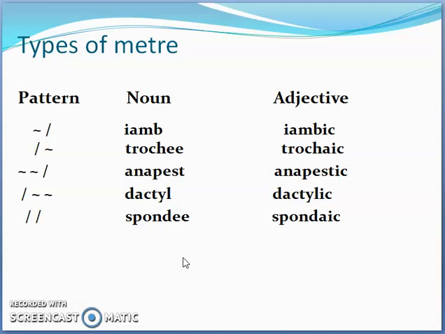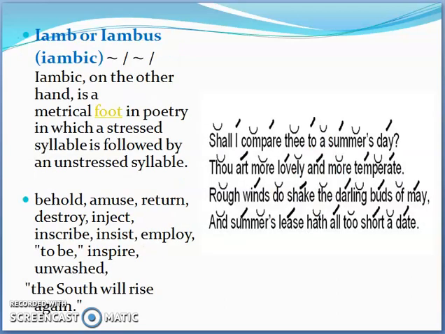So when it comes to meter, there are a lot of different patterns, but we are going to focus on these 5 patterns that you see here. The first one is iamb, then trochee, anapest, dactyl, spondee. And when they turn into adjectives, for example, if you want to say a certain line has a certain meter, you say that it is iambic or trochaic or anapestic, dactylic or spondaic. So we are going to go from one type of meter to another in detail.